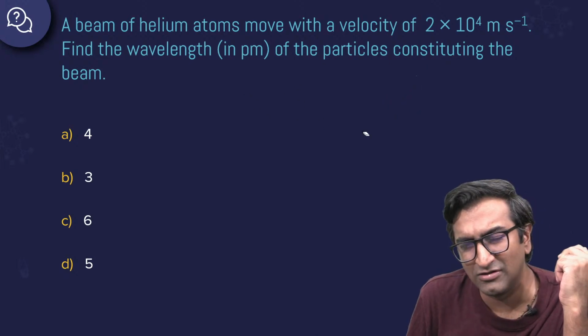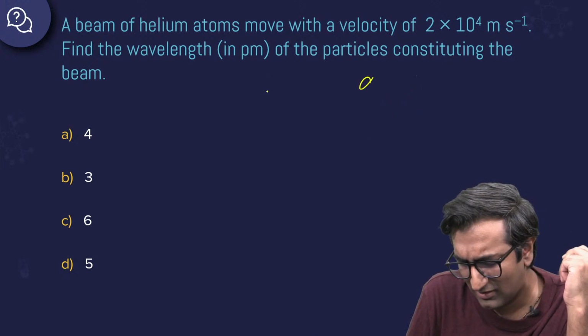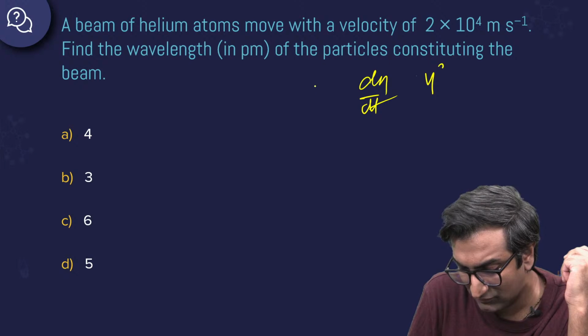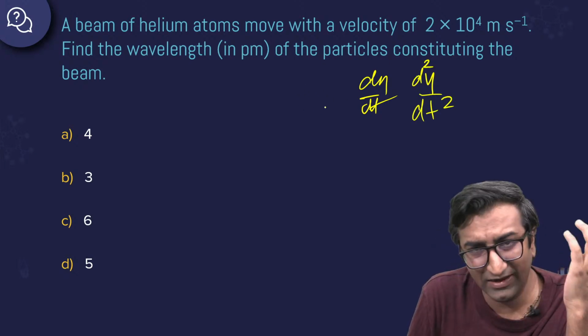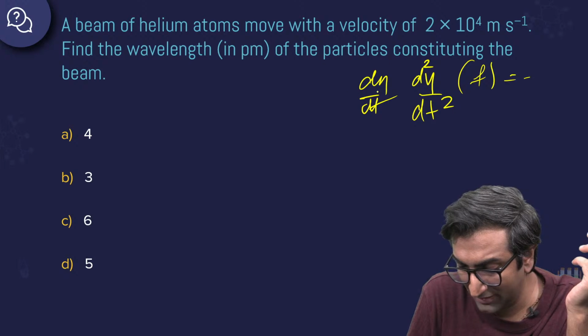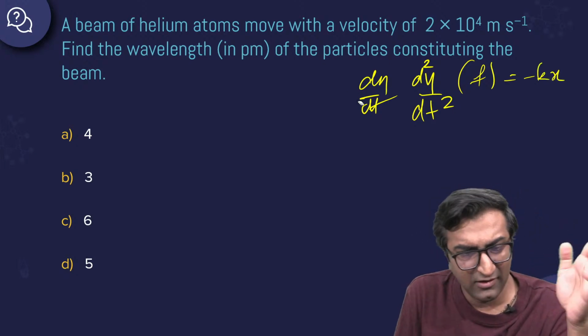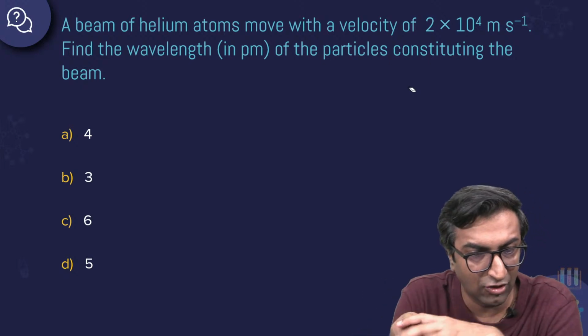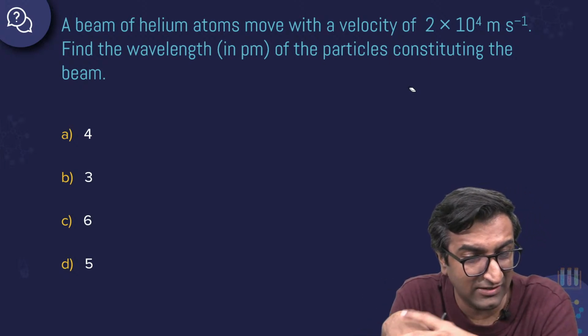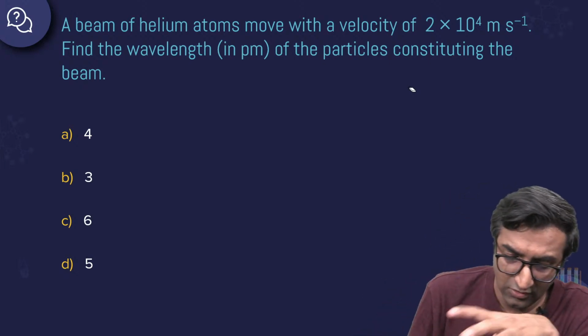How do you write the second differential? dy by dt is the first differential. D square y by dt square would be the second differential. Okay, so second differential of basically some function is equal to minus kx. That's what it was, right? Okay. We'll talk about that. वो कल हम लोग बात करेंगे. Saturday is when we'll talk about all this. Yes, energy is half kx square. Yeah, thank you.